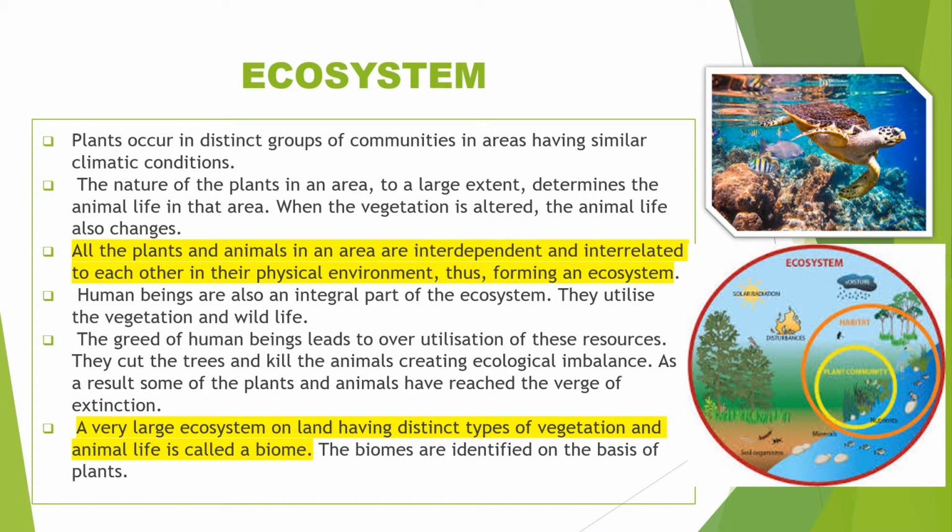What is an ecosystem? Plants occur in distinct groups of communities in areas having similar climatic conditions. The nature of plants in an area to a large extent determines the animal life in that area. When the vegetation is altered, the animal life also changes. So, all the plants and animals in an area are interdependent and interrelated to each other in their physical environment, thus forming an ecosystem. Human beings are also a part of this ecosystem.